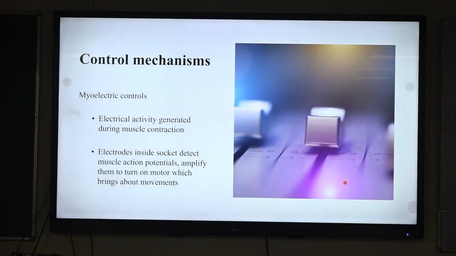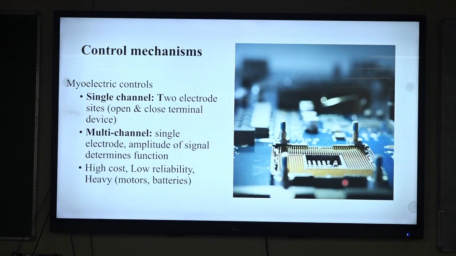Another control system is myoelectric controls, which are basically used in myoelectric prostheses. Here the electric activities are generated with the help of muscle contraction, and the electrodes are placed inside the socket that detect the amplitude of the muscle contraction. This amplitude is modified and turned onto the motor, and ultimately they bring the movement. The myoelectric controls may be single channel or multi-channel.